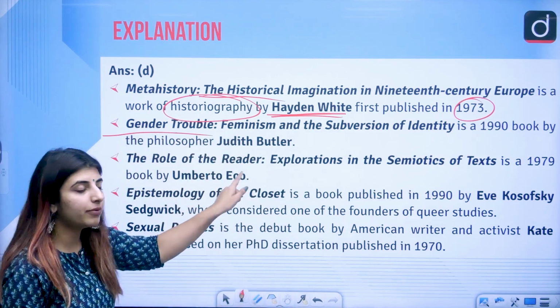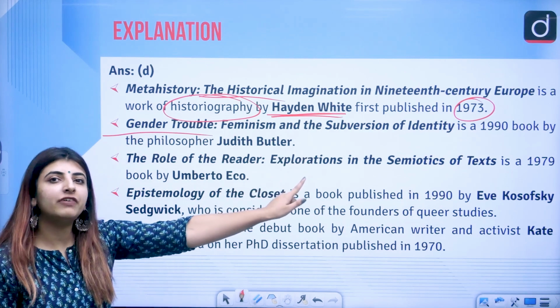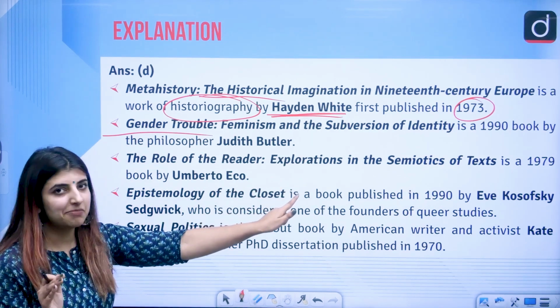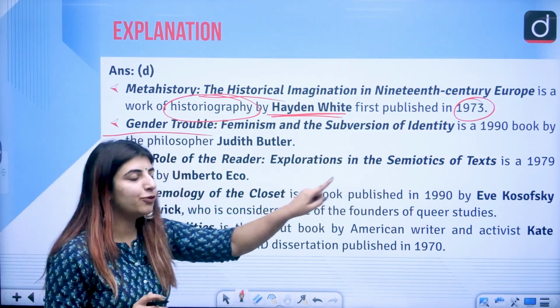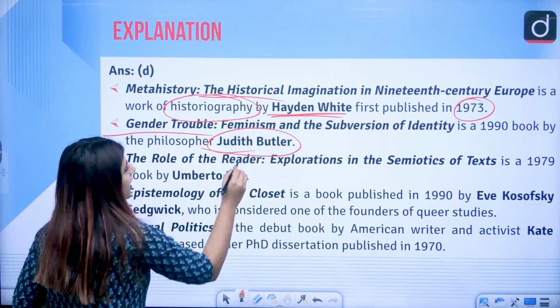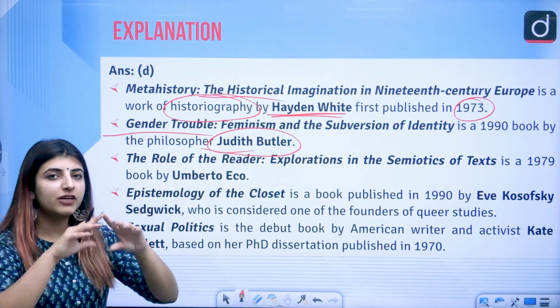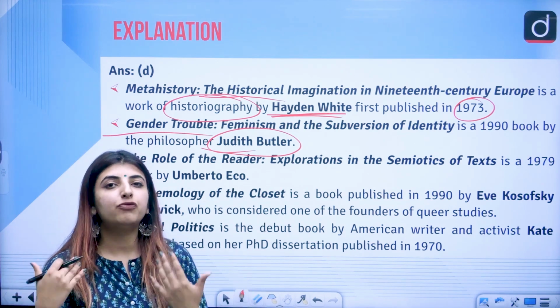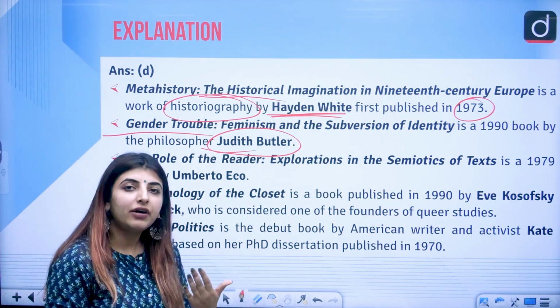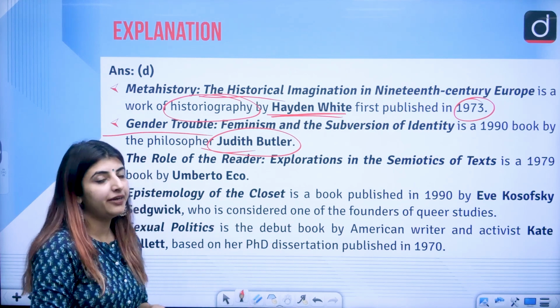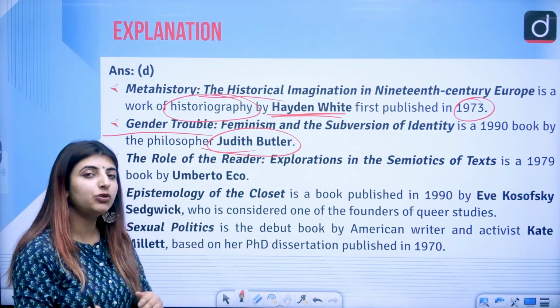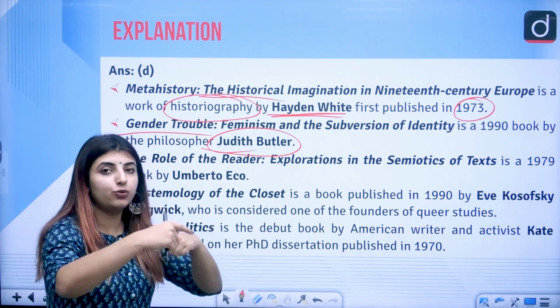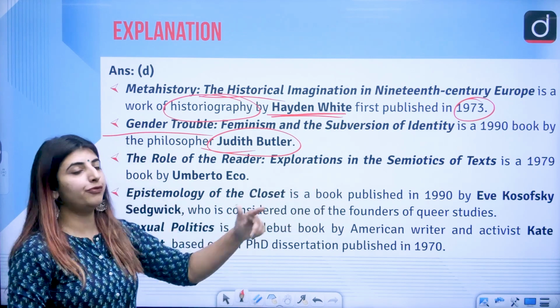Second one, Gender Trouble, Feminism and the Subversion of Identity. Again, a subtitle here, 1990 book by Judith Butler, where she talks about the role of gender performativity, that how through our ages we perform our gender and we are not really born with a particular gender, but societal norms are the ones which create this very thing which we throughout our lives have to perform.